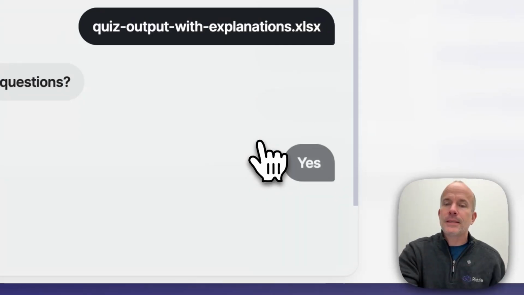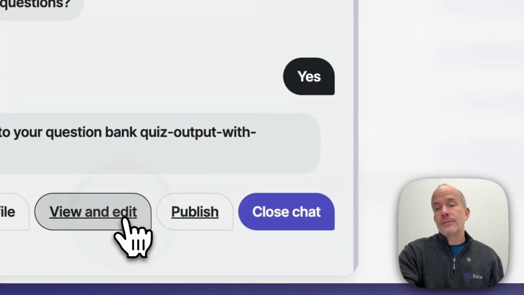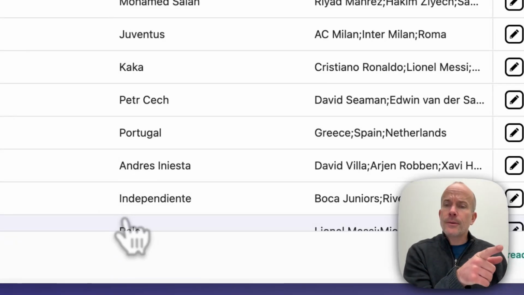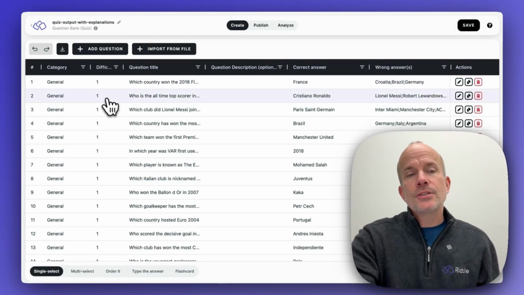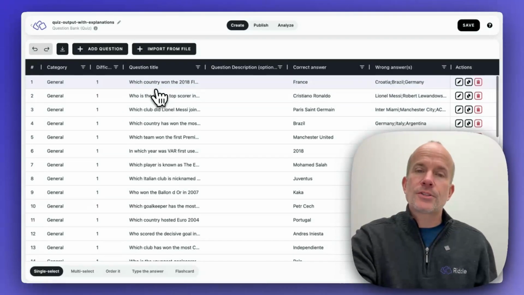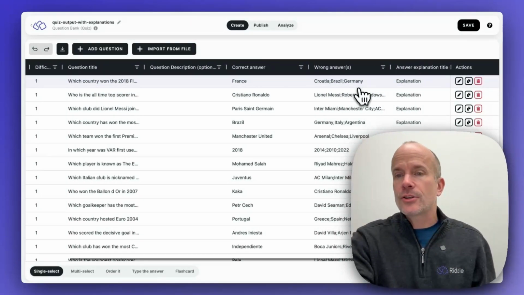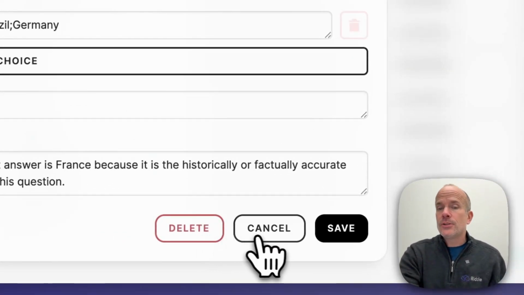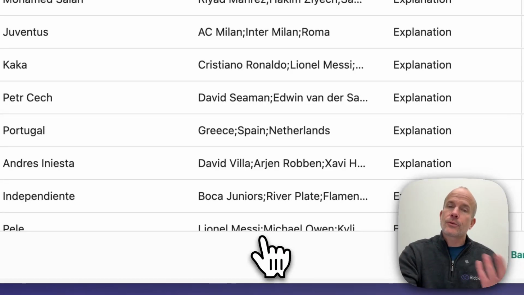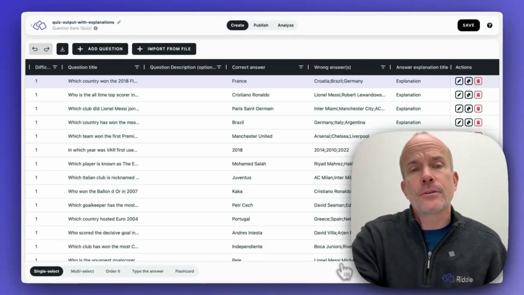Do I want to import them? Yes. Great. And then I'm going to view and edit. And there you have it. There is our question bank with all the questions I've added. You'll see here we've got difficulty, we've got question title, the correct answer, and so on. You can always edit answers. You can delete them. You have total freedom and editorial control over what you display to your users.